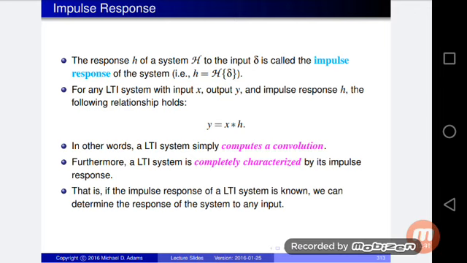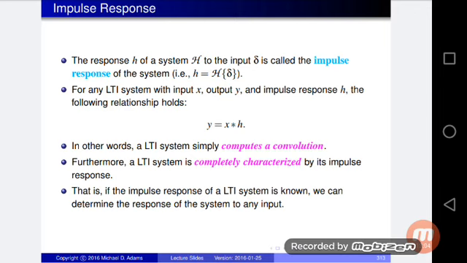For any LTI system with input x, output y and impulse response h, the relationship is y equal to x convolved with h.